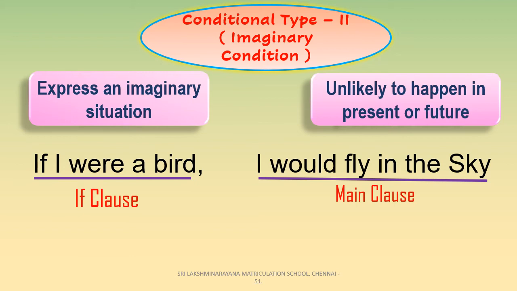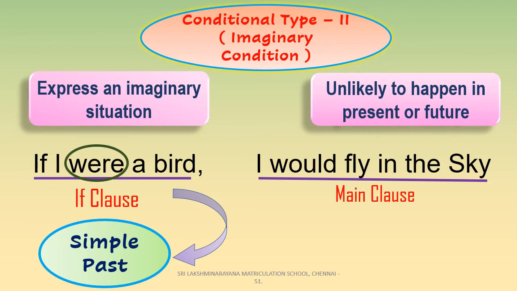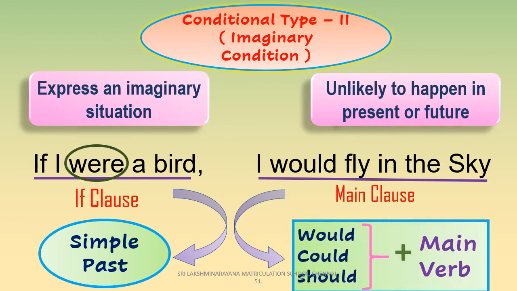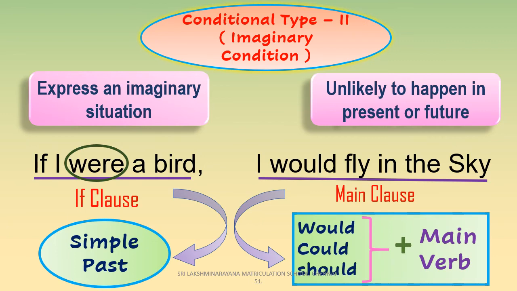It is unlikely to happen in present or future. So in this type 2 conditional sentence, we use simple past tense in the if clause part and we should use the modal verbs would, could and should along with the main verb in the main clause part.